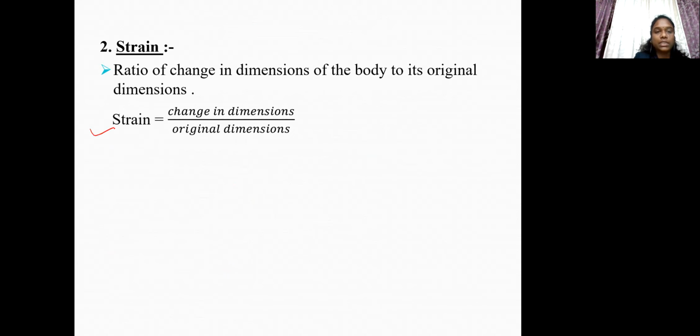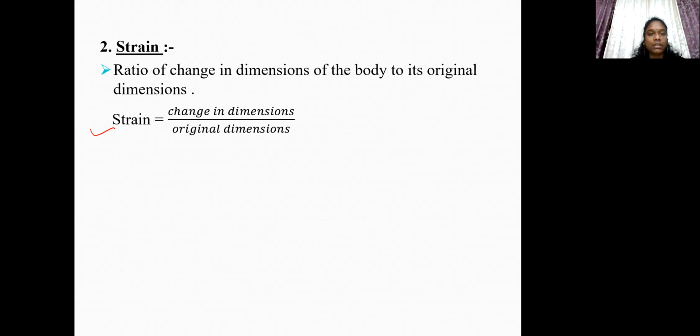Now, let us see what is meant by strain. The strain is defined as the ratio of change in dimensions of the body to its original dimensions. So we can write here equation for strain as strain is equal to change in dimensions per unit original dimensions.